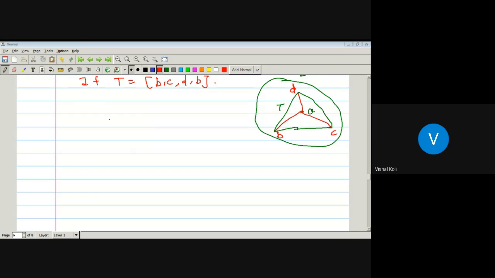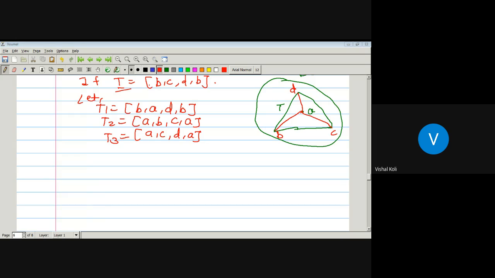So let us take T1 as BADB, T2 as ABCA, and T3 as ACDA. And T1 plus T2 plus T3 is nothing but our T.